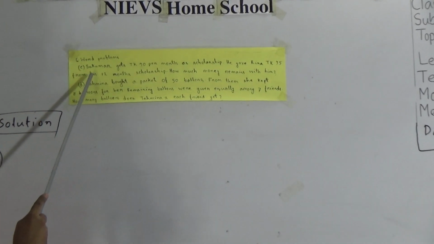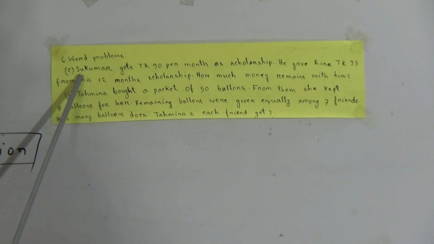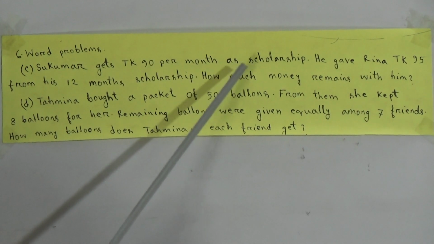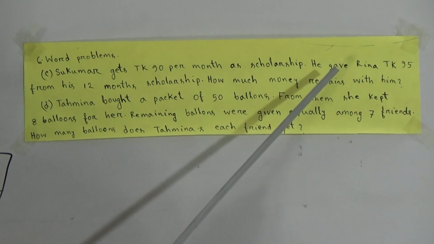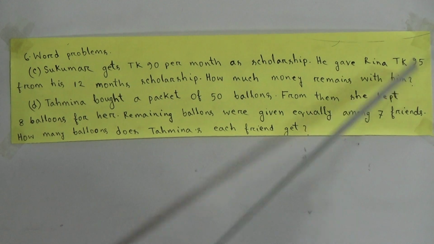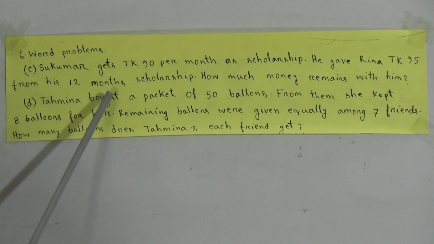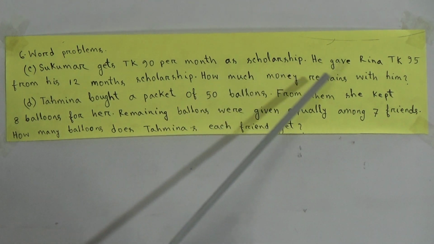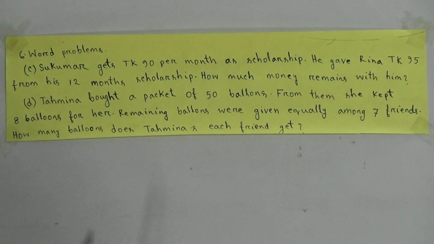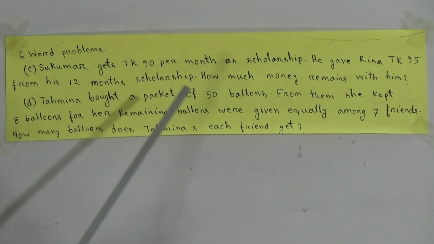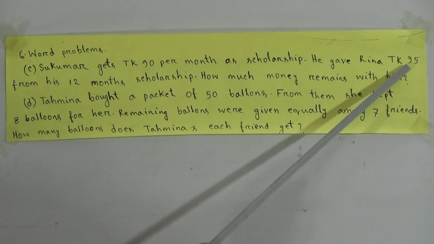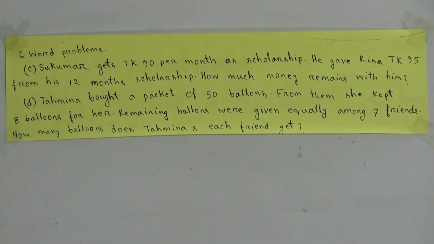Here the question is, Shukumar gets TK 90 per month as scholarship. He gave Reena TK 95 from his 12 months scholarship. How much money remains with him? Here, given that Shukumar gets TK 90 per month and he gave Reena TK 95 from his 12 months scholarship.